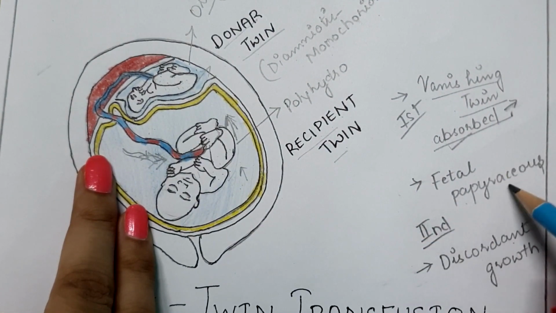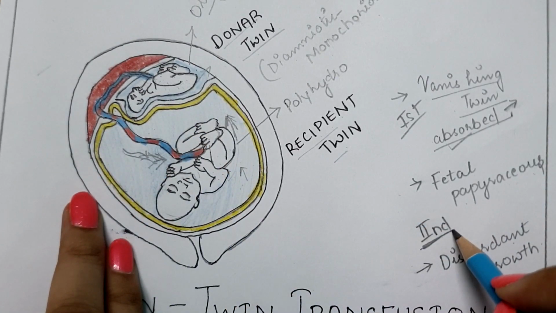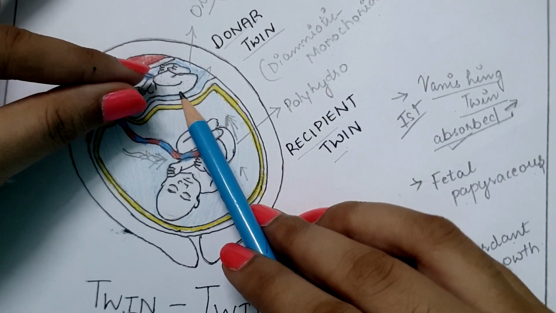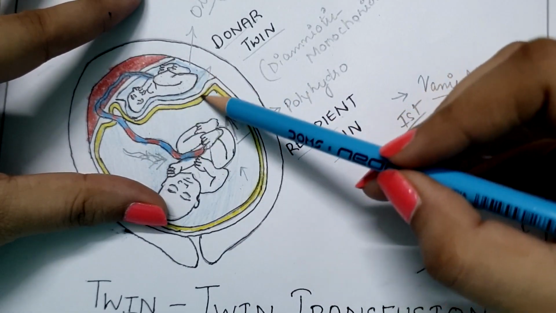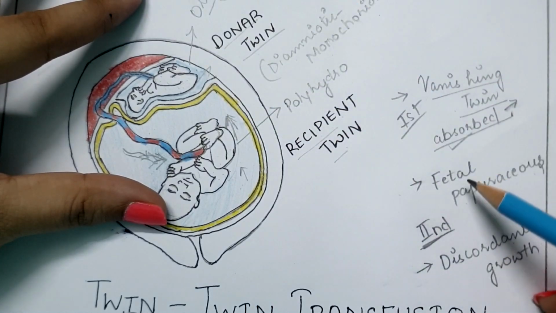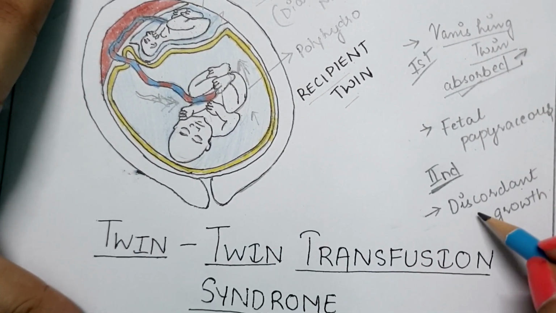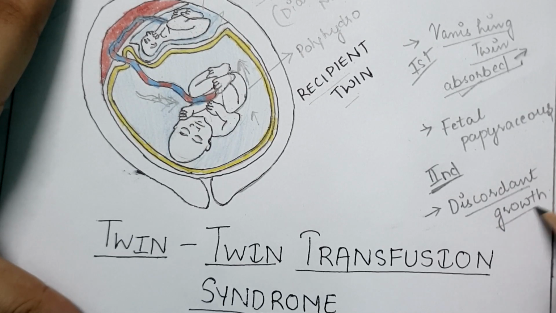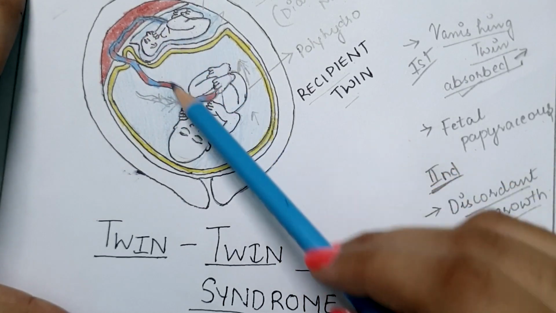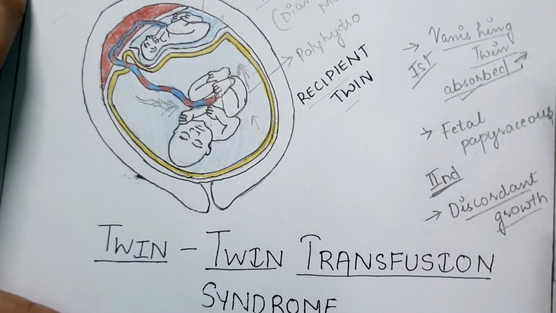Next is fetal papyraceous. If one fetus dies during the second trimester of the pregnancy, then what happens? This dead fetus is compressed and flattened between the membranes of the live fetus and the wall of the uterus. That is known as fetal papyraceous. This is again one of the complications. Next is discordant growth. Discordant growth means a difference between the growth rates of the two fetuses because of the decreased blood supply to one fetus, and there is a huge difference between the weight and the growth rate of both the fetuses.